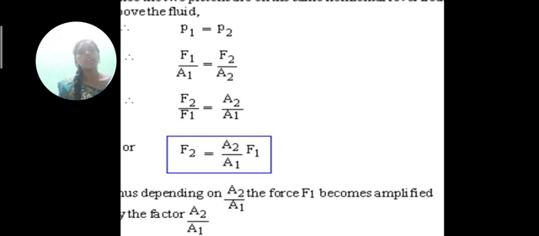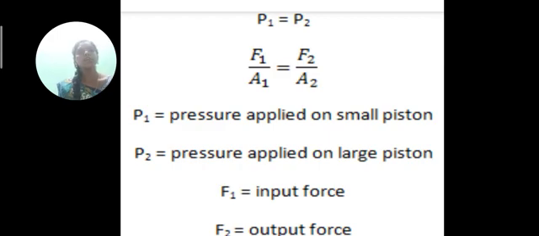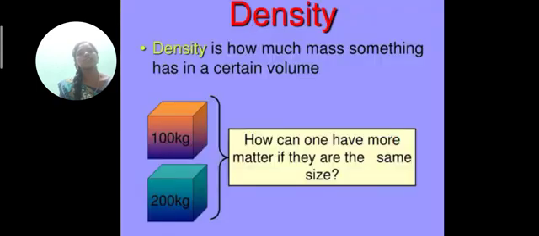The force F1 is multiplied by the factor A2 by A1. P1 is equal to P2, so F1 by A1 is equal to F2 by A2. P1 is the pressure applied on the small piston. P2 is the pressure applied on the large piston. F1 is the input force and F2 is the output force.